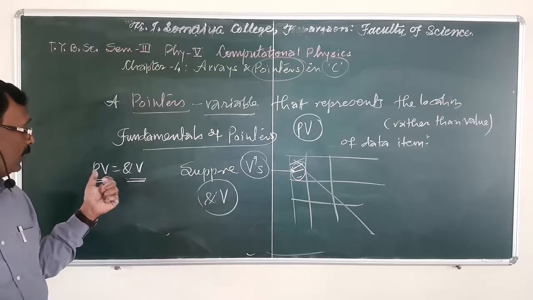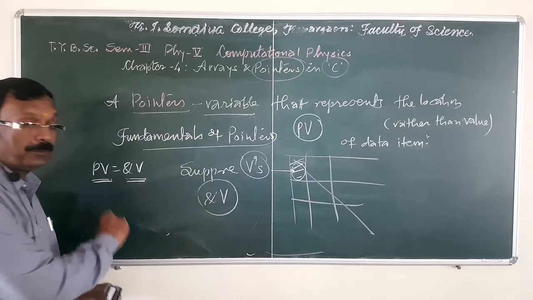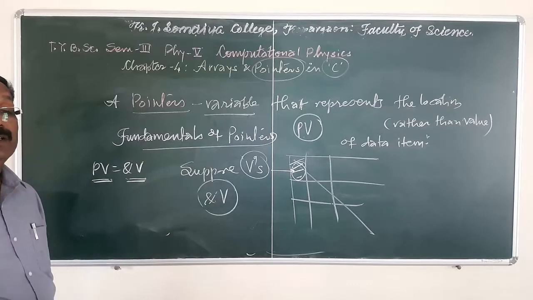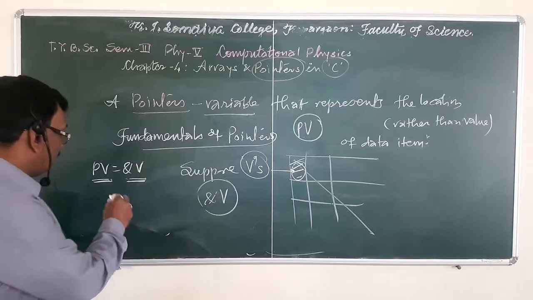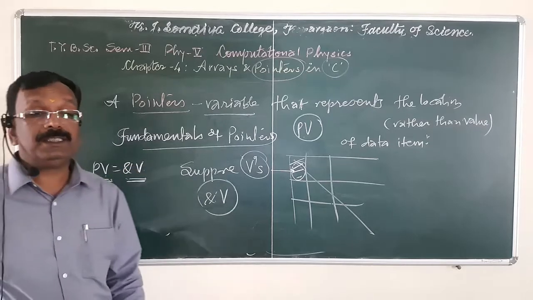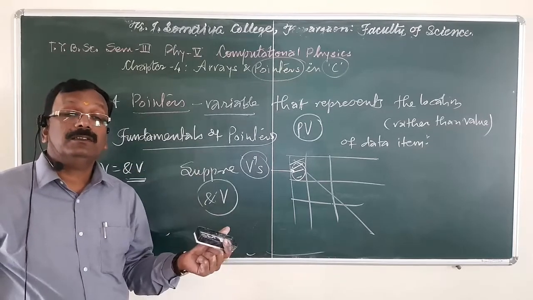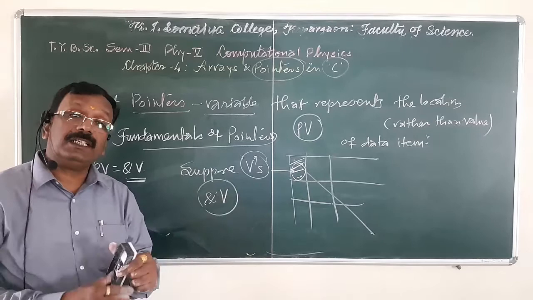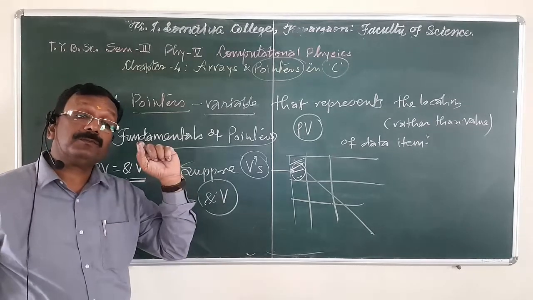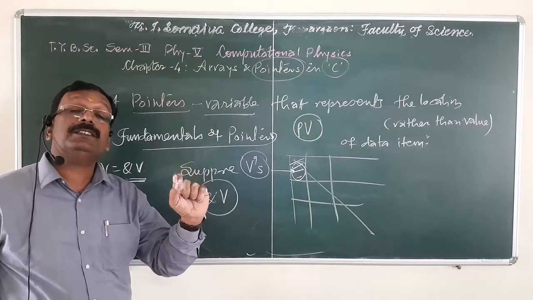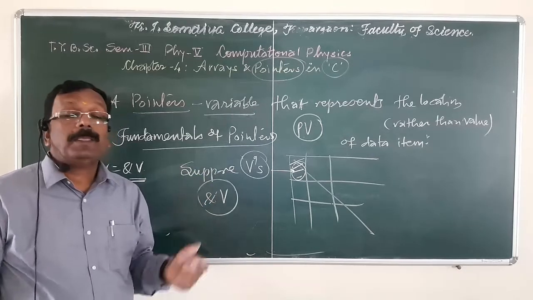Now the variable PV is the pointer variable to V, since it points to the location of V, where V is stored in memory.